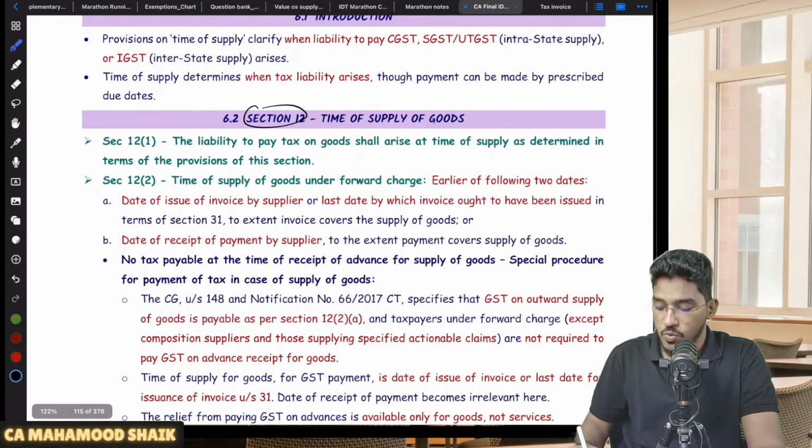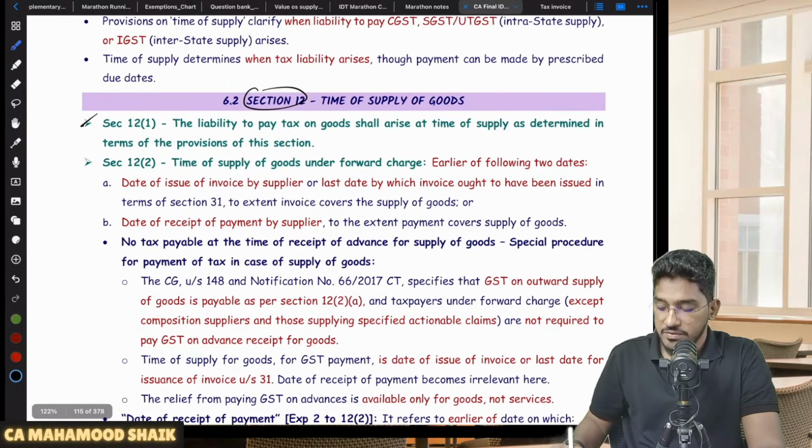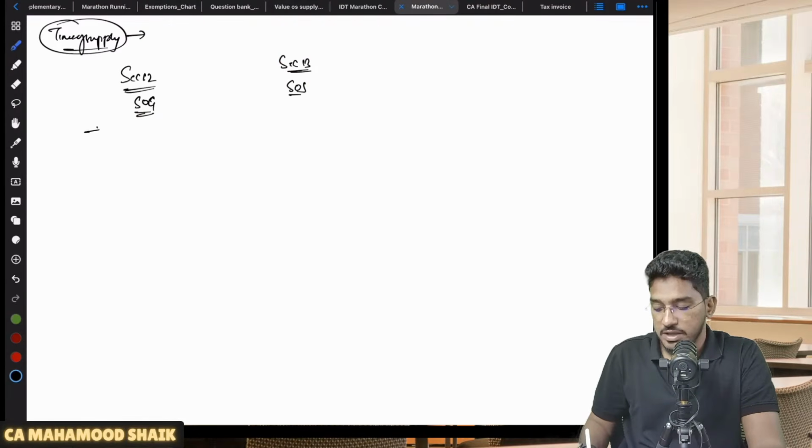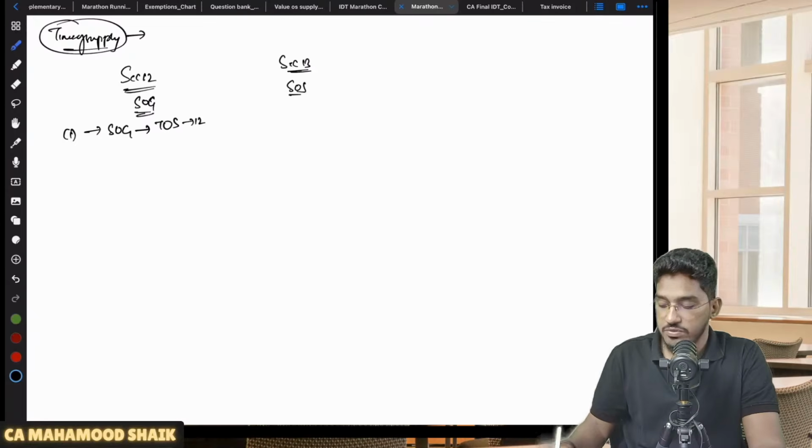Sir, what does 12 subsection 1 say? Coming to 12 subsection 1, which says that the liability to pay tax on goods shall arise at the time of supply as determined in terms of the provisions of the section. Which means 12 subsection 1 is going to talk about applicability. What they're saying is whenever you are making the supply of goods, you have to determine the time of supply as per the provisions of section number 12. So they're talking about the scope of section number 12.